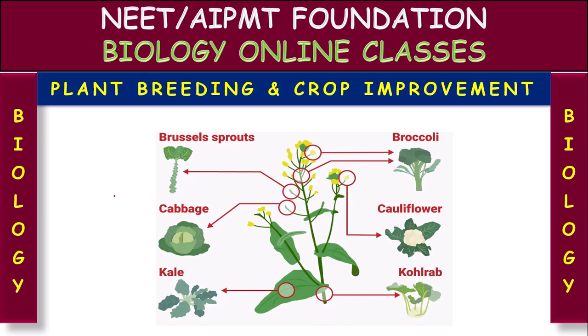So, it produces genetically modified organisms, GMOs, to increase the yield and quality of crops, their tolerance to environmental stresses and so on.